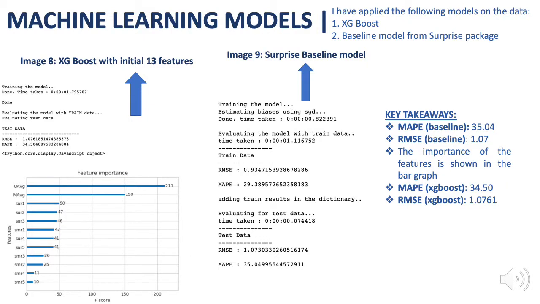This slide depicts the results which I got after modeling the sample data using XGBoost and the baseline model from the Surprise package. As seen from the images, the RMSE value for XGBoost was 1.076 and for the baseline model it was 1.073. The baseline model performs slightly better than XGBoost.